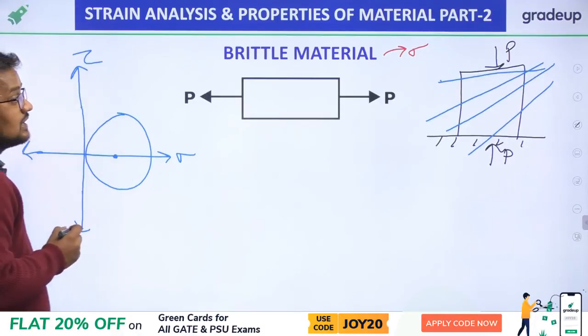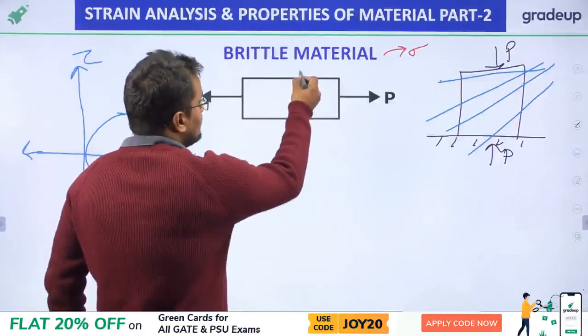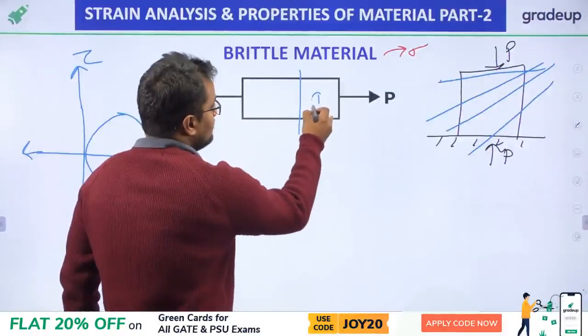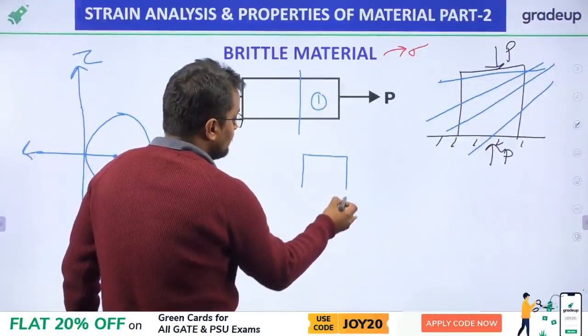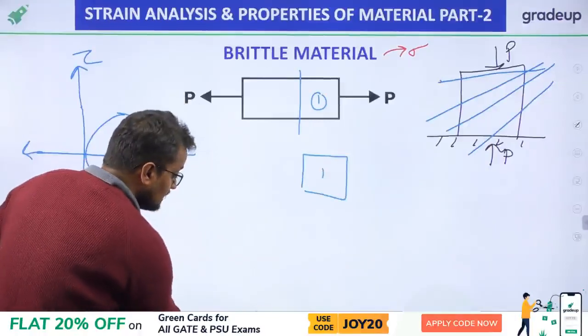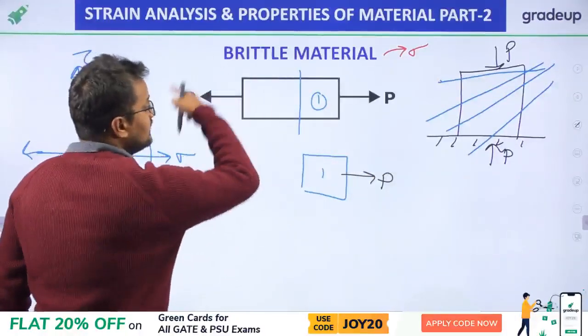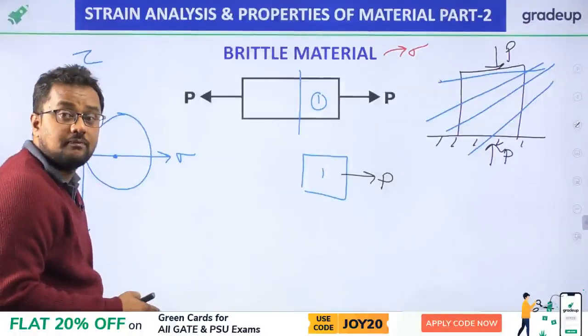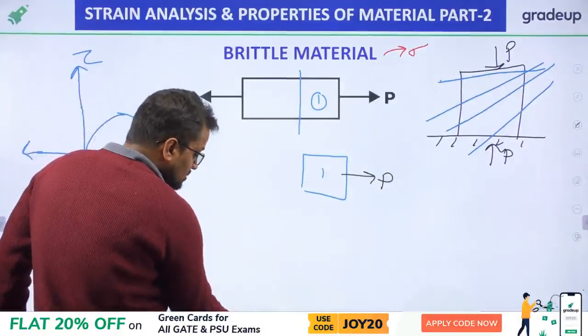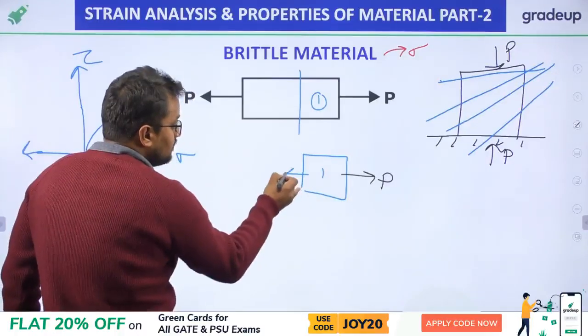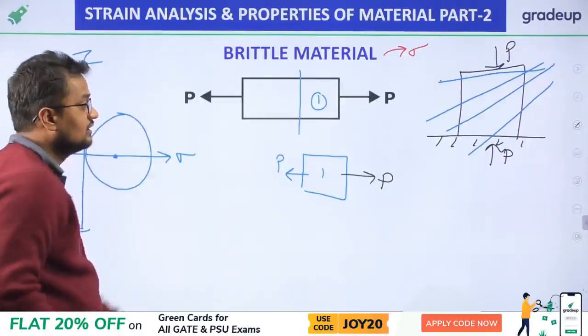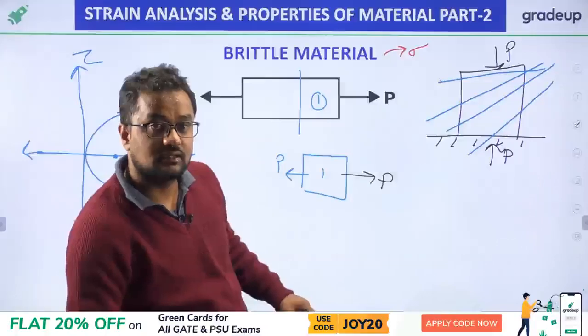Now, my friends, if I cut this plane and name this one part, then in this part there will be a P force. Since the whole body is in equilibrium, the small part must be in equilibrium. Therefore, the P force must act here. So this will be a normal stress.